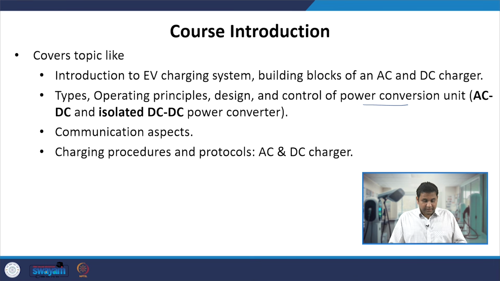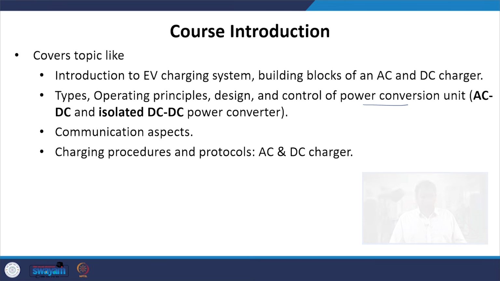After that, there will also be discussion on communications. Whenever the charger plug gets plugged into the EV, a lot of communication and handshaking takes place between the charger and the EV in order to ensure safe charging of the EV battery. This communication also depends on what kind of charging system it is.